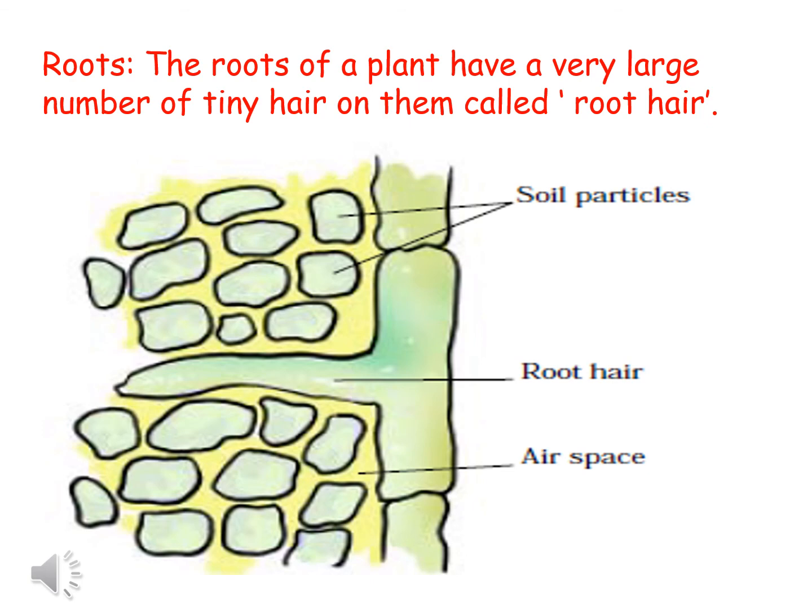So these root hair, which are in contact with the soil particles, oxygen from the air diffuses into these root hairs and reaches all the cells of the roots, where it is utilized in respiration. So carbon dioxide produced during respiration goes out through the root hair by the process of diffusion. So we can say exchange of these two gases, oxygen and carbon dioxide, takes place through these root hairs.